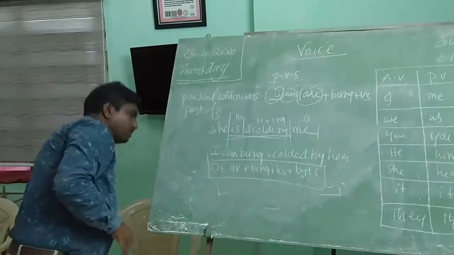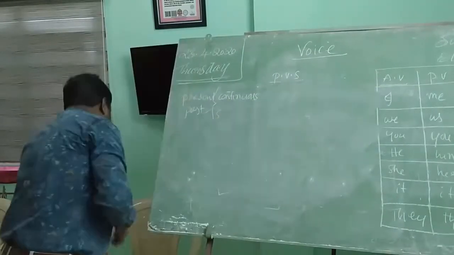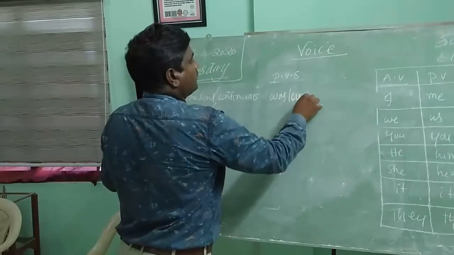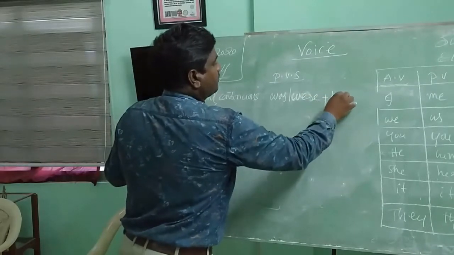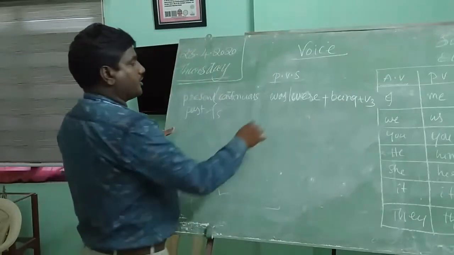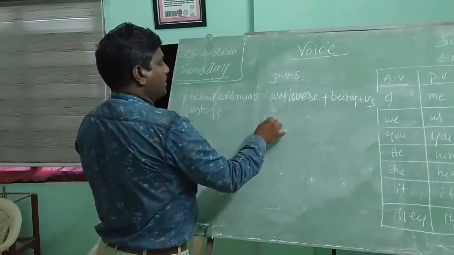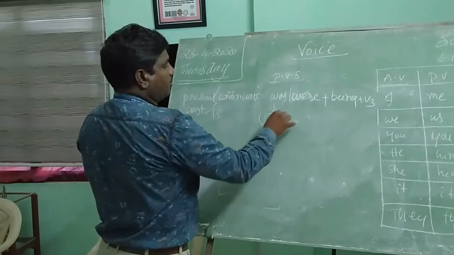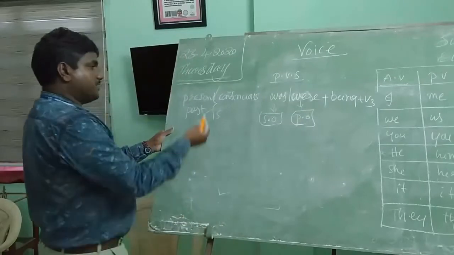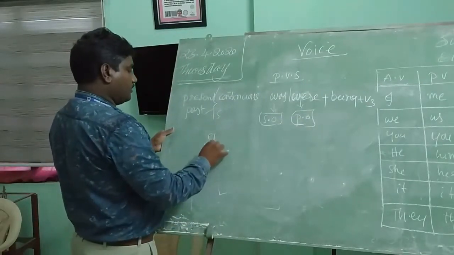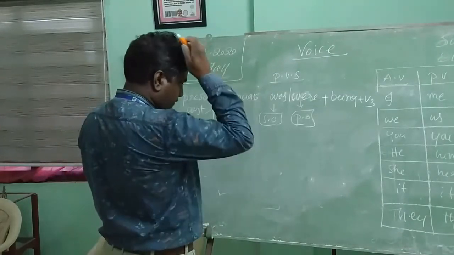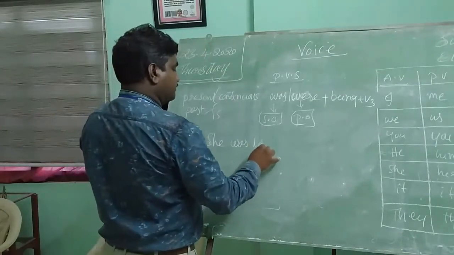Past continuous. What is the structure of past continuous? Was, were plus being plus V3. This is also the same. Here, was can be used for a singular object and were can be used for a plural object. For example, I will give one example. She was learning.